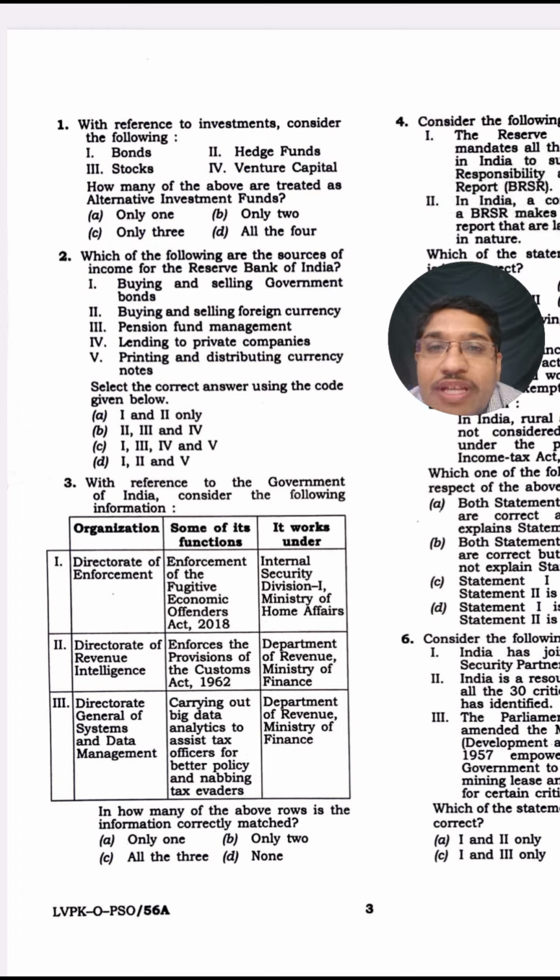Question number 1. With reference to investments, consider the following: bonds, hedge funds, stocks, venture capital. How many of the above are treated as alternative investment funds? It is asking about AIF. It is not asking about direct funds. It is asking about AIF. Options are only 1, only 2, only 3, all the 4.